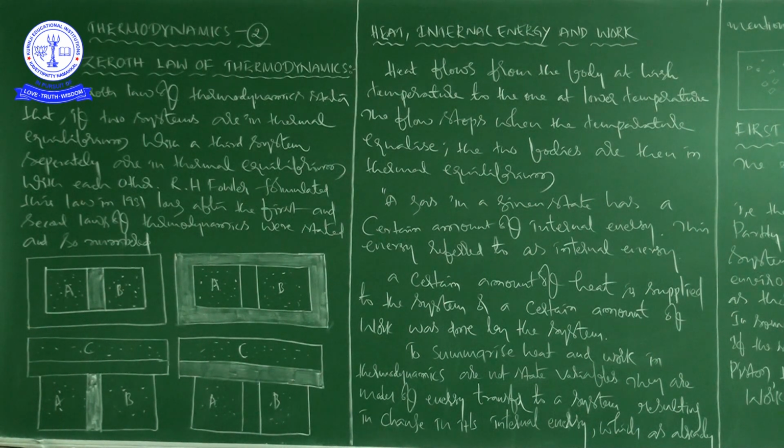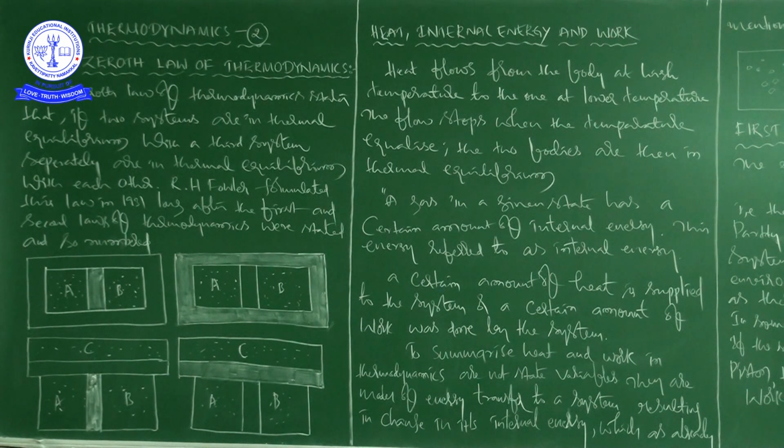Next, see, the zeroth law clearly suggests that when two systems A and B are in thermal equilibrium, there must be a physical quantity that has the same value for both. This thermodynamic variable whose value is equal for two systems in thermal equilibrium is called temperature.